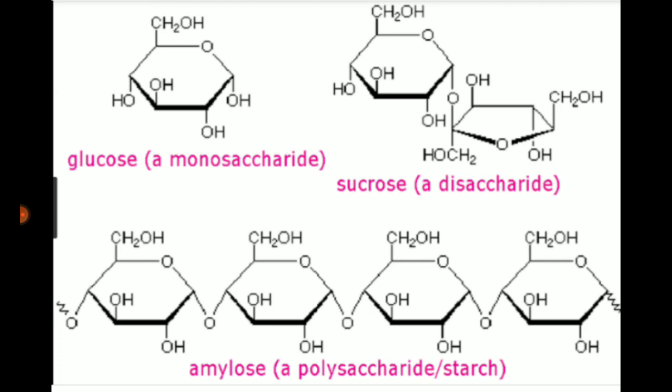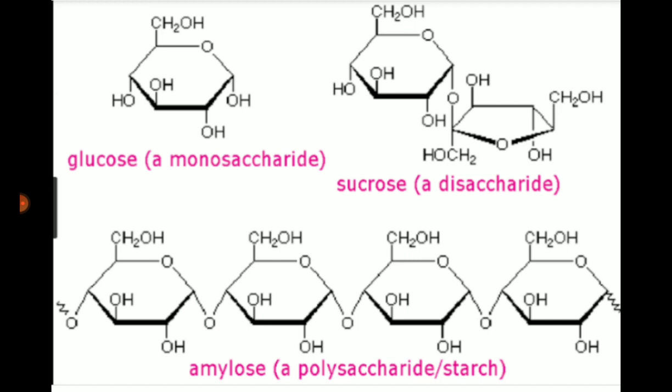So here the sucrose is a disaccharide molecule, because the two rings are connected. Here is a carbon ring and here is a carbon ring. When two molecules join together, it makes a disaccharide carbohydrate molecule. So they taste sweet, and they are soluble in water. For example, sucrose and maltose.